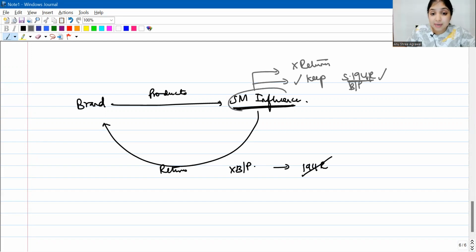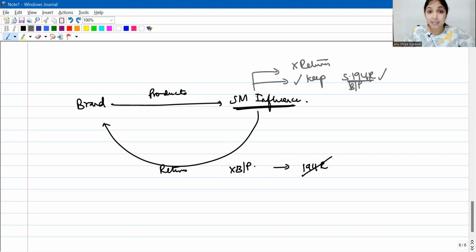Understanding? So the social media influencer is getting products from a brand, definitely a benefit or perquisite for the influencer relating to his business or profession. But if the influencer has to return those products, then 194R will not apply, because it is not a benefit or perquisite anymore, because he has to return it. See, it is connected to business or profession, but it is not a benefit or a perquisite for the influencer, because he has to return it. He is not going to enjoy the products, not a benefit or a perquisite. Hence, 194R will not apply.